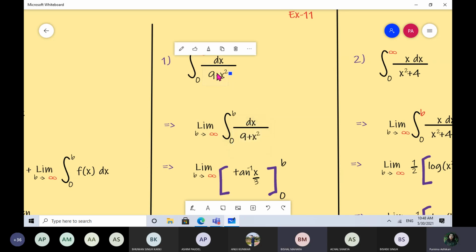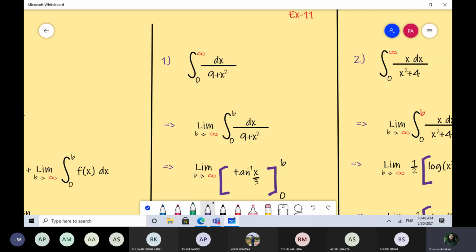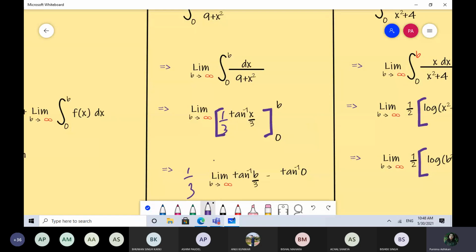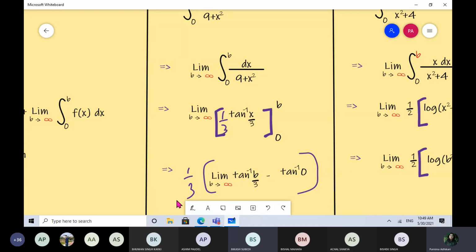Okay, it should be plus. Now it's very easy, right? I missed 1/3 also here. It is 1/3 tan inverse of x by 3, a direct formula. So now what do we do? You have to now apply limits of integration. 1/3 is already there. Can you give me the answer? What is your final result?